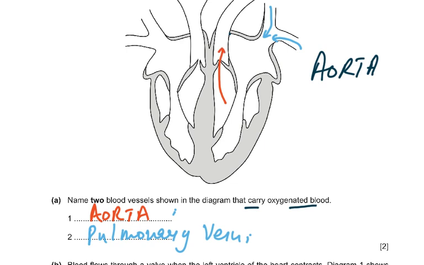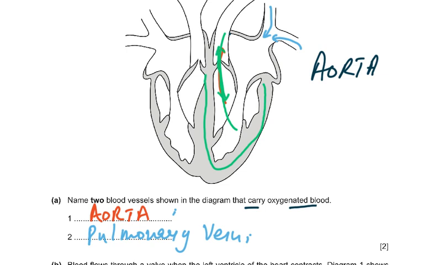And if it relaxes and the valve does not close fully, then there's going to be backflow of blood. So the blood is going to flow backward because the valve doesn't open or close properly. So when the valve does not open or close properly, then the ventricle contracts. You see, this is the ventricle. When it contracts, it's going to push the blood into the aorta.